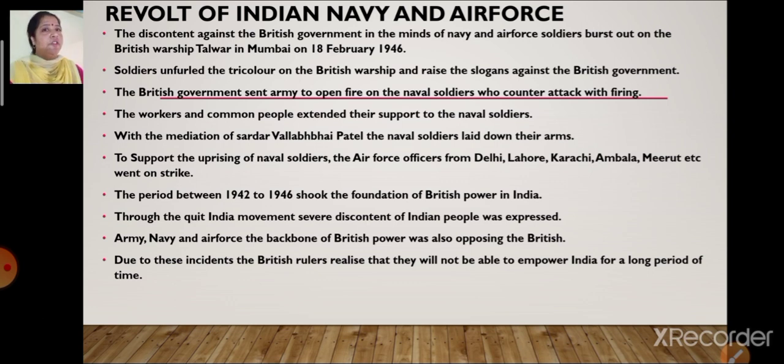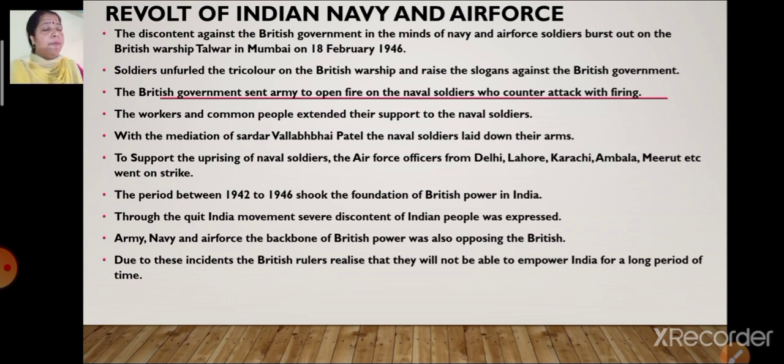As I told you children, for any government to rule over a particular place, the Army, Navy and Air Force are the pillars. And if these pillars back out, the Army had already backed out. Now the Navy and Air Force were also going against it. They were also not very happy about the British government.